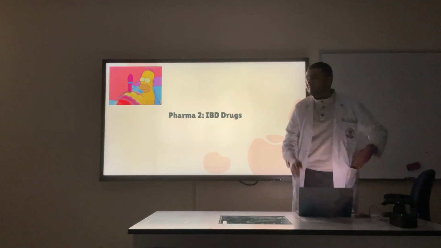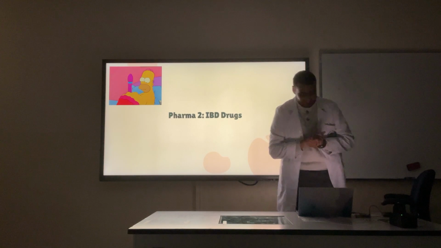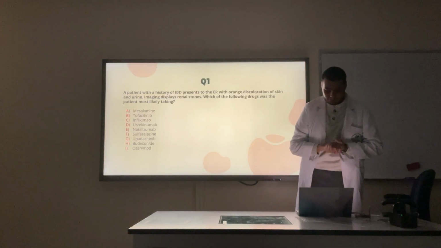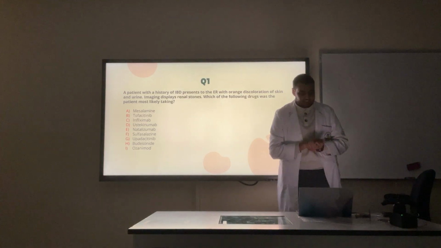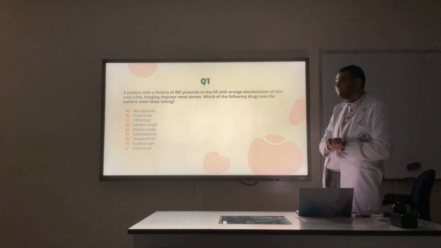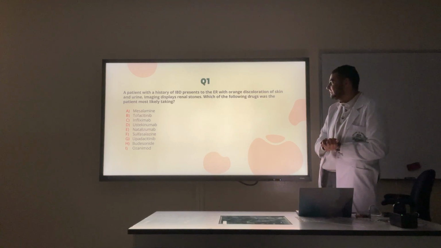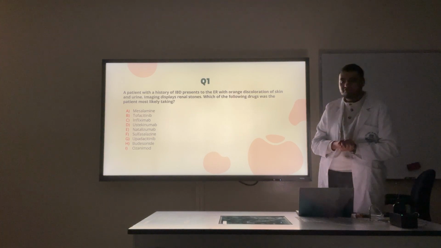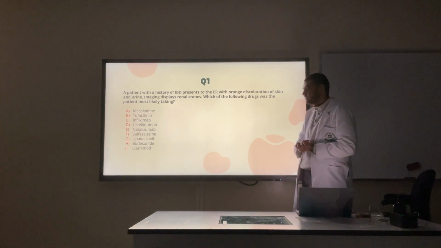The last lecture, let's go, guys. IBD drugs, okay? Question 1, rapid. A patient with a history of IBD presents to the ER with orange discoloration of the skin and urine, yellow-orange discoloration, and there are renal stones. Which of the following drugs may have been the cause?